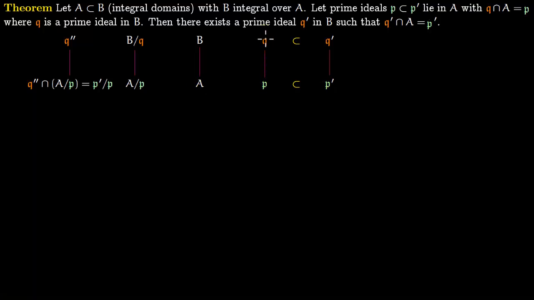And then we have an ideal Q which is sitting over P. So this Q is a prime ideal. So Q intersection A is P. That is, the contraction of Q back to A is P. So Q is a prime ideal lying over P.